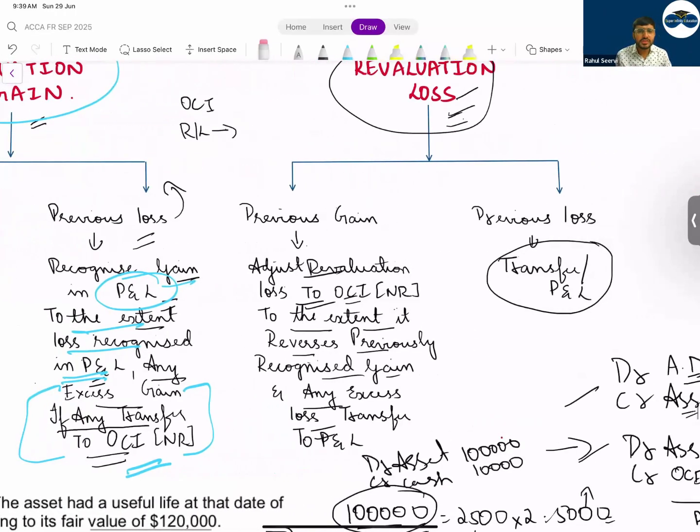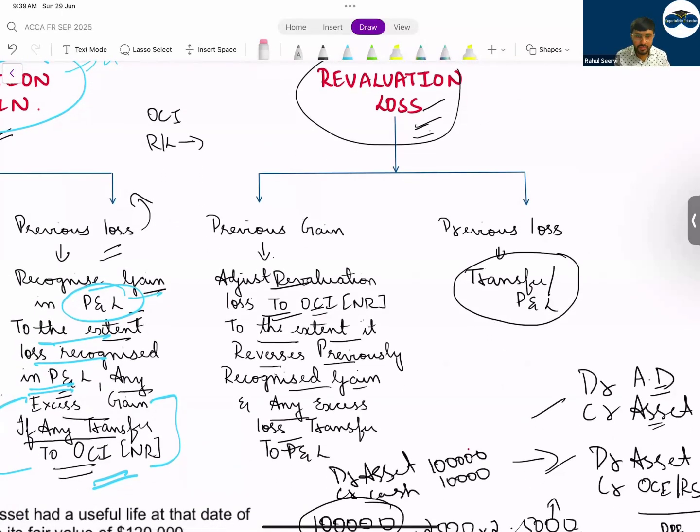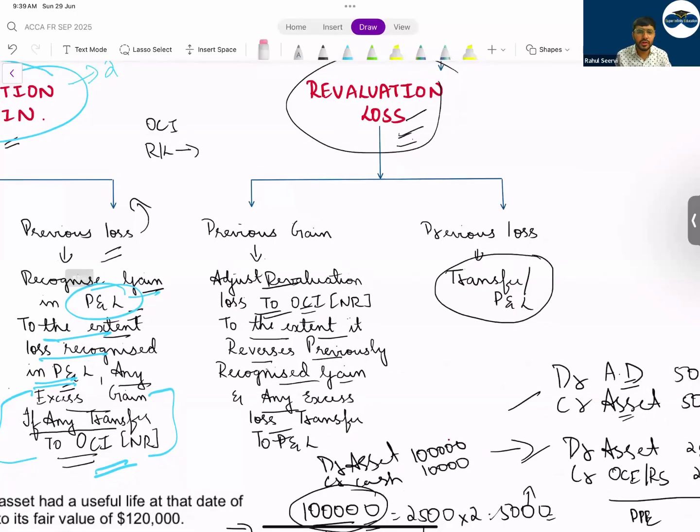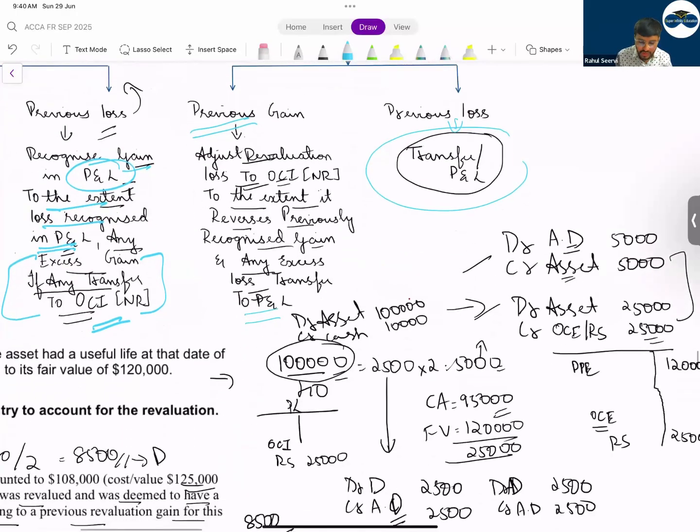Then revaluation loss. Sir, if the first time there is a revaluation loss, we will record it in P&L. If the second time there is a revaluation loss, where will you record it? P&L. You will record this in P&L. Now if I say previous year was a gain and this year is a loss, what will you do? First offset with the OCI balance, whatever the OCI balance is, and the remaining excess loss, where will it go? Sir, we will transfer it to P&L. Is this clear to everyone?